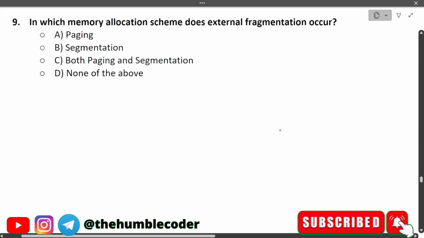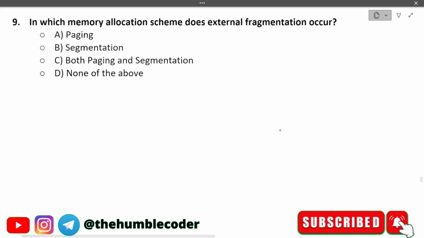In which memory allocation scheme does external fragmentation occur? We have different options given to us. Option A is paging, option B is segmentation, option C is both paging and segmentation, and option D is none of the above. The correct answer for this question will be option B, segmentation. Okay, so the answer is option B, segmentation. So segmentation is the memory allocation scheme that causes external fragmentation.